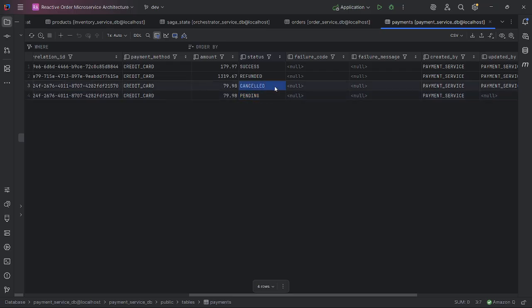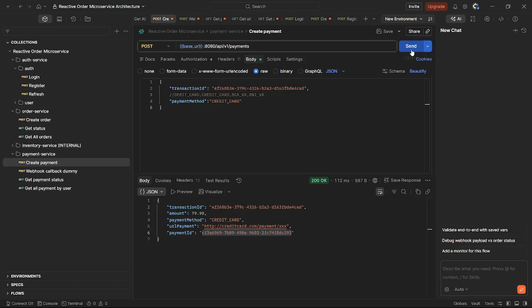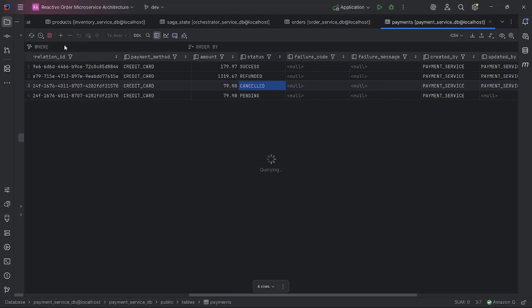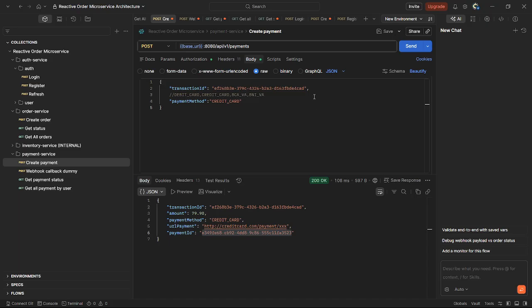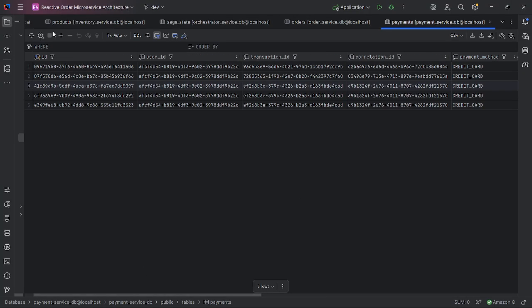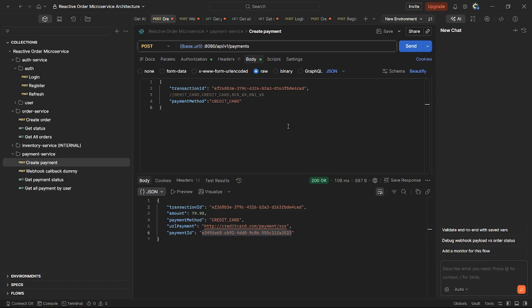By cancelled I mean it will call the external payment provider, the third party provider, to cancel the current payment. So as long as the order is not expired, user can create payment multiple times. Okay, let's wait 2 minutes.